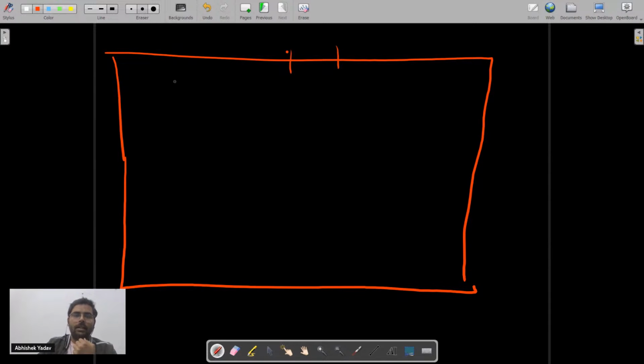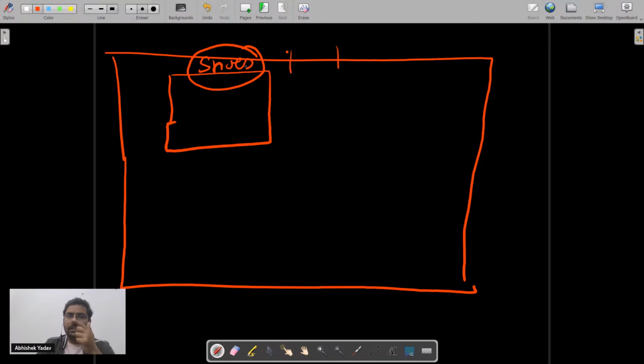Okay, and from here, this is a shoe rack. So what happens, one person came and he's saying, hey, I got the shoe rack, and here I have to put shoes, because this box is for putting the shoes, right? The work of this box is that it is used to put the shoes here, right? So I will put the shoe here.